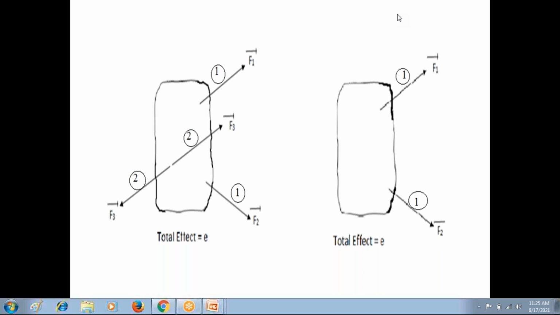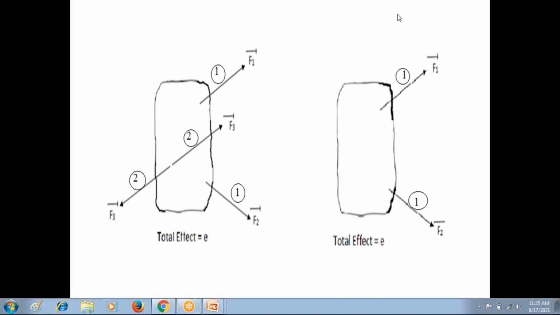So if you apply the force system in equilibrium condition on the rigid body, there is no change in the effect on the rigid body. Similarly, if you remove the force system in equilibrium condition from the rigid body, then also there is no change in the effect on the rigid body. That is called the principle of superposition related to equilibrium condition of the force system. I hope you understand this principle of superposition.